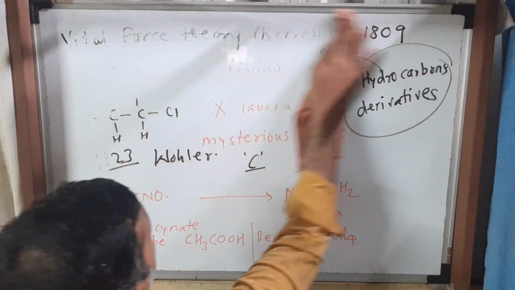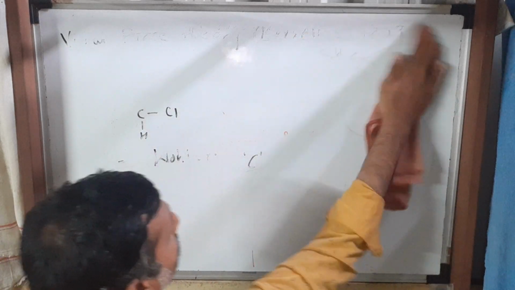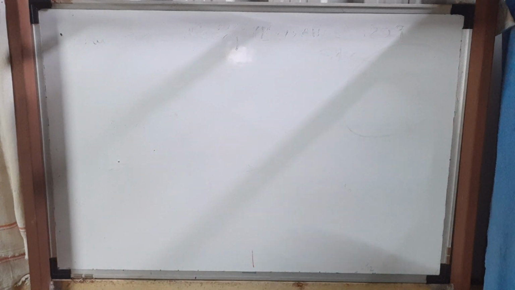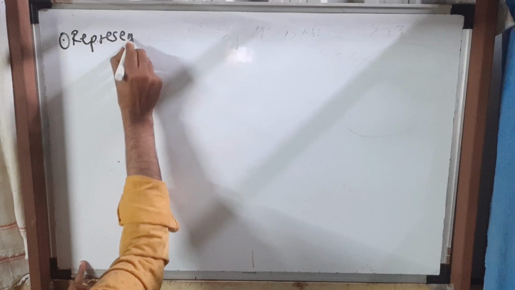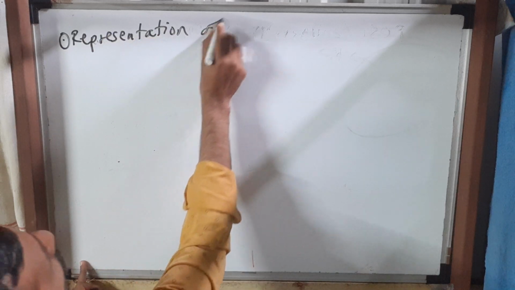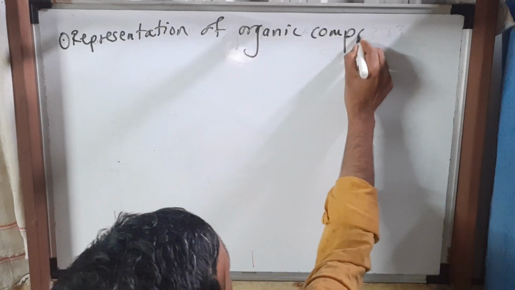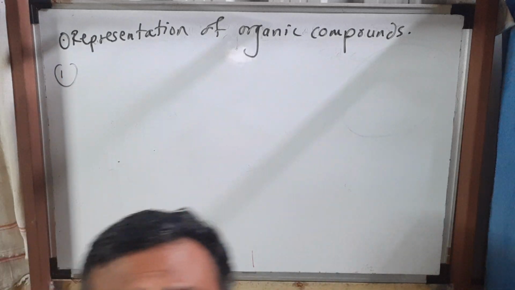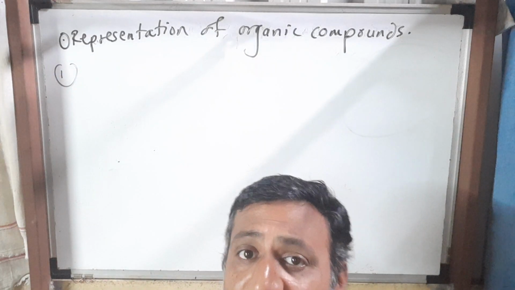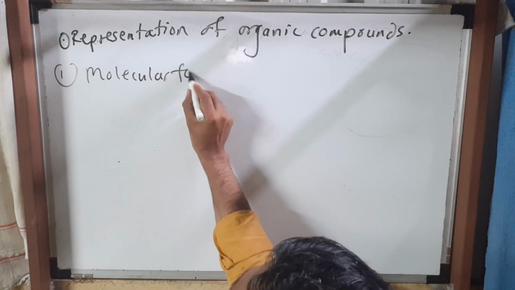So let's proceed to how to represent organic compounds. The next heading is representation of organic compounds. There are different ways to represent organic compounds. I'll tell you briefly. The first one is the molecular formula.